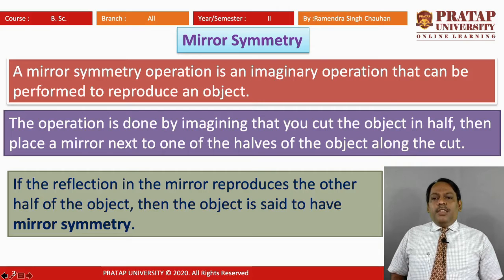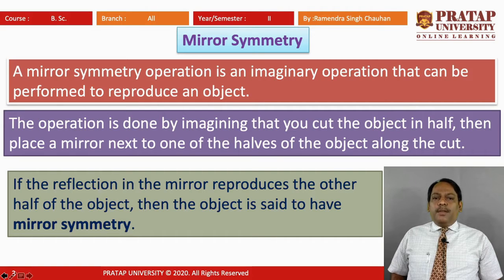The operation is done by imagining that you cut the object in half, then place a mirror next to one of the halves along the cut. If the reflection in the mirror reproduces the other half of the object, then the object is said to